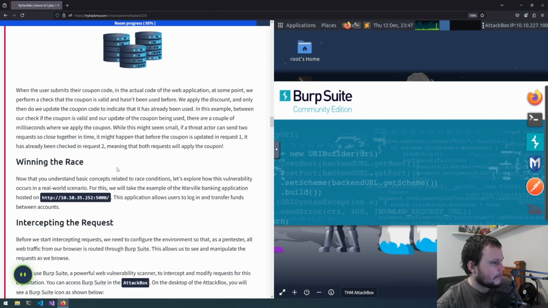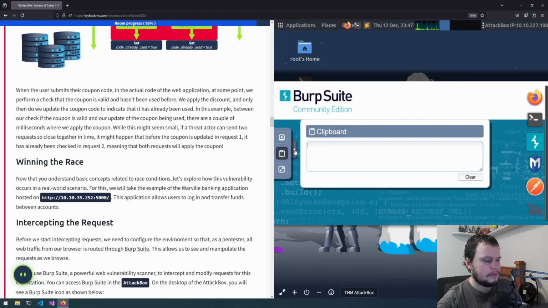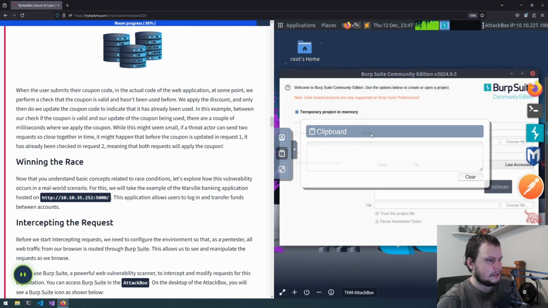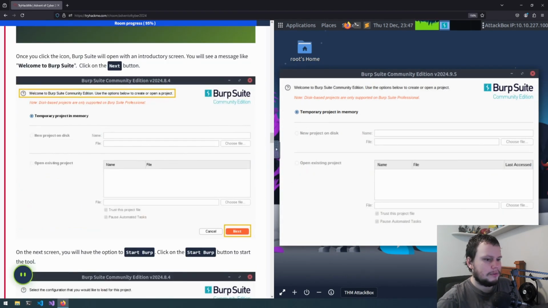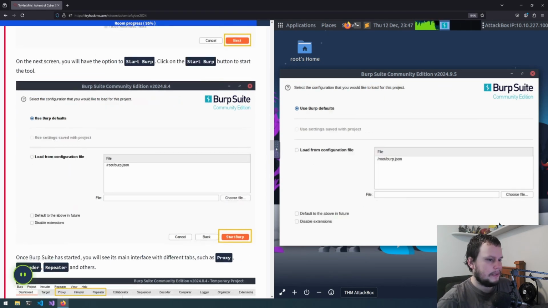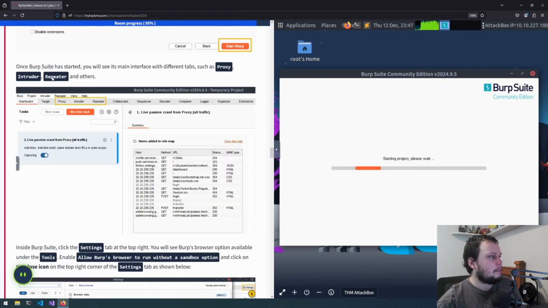Right there. One thing I'll do first is copy this and have it in the clipboard. Okay, that didn't seem to work. Let's try again. There we go. And we've now got Burp Suite open. So we will go to Next. We then start Burp Suite. And once it's started, see on the main interface that has different tabs such as Proxy, Intruder, Repeater, and others.